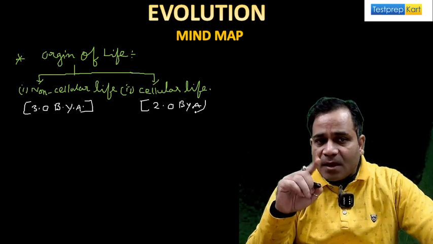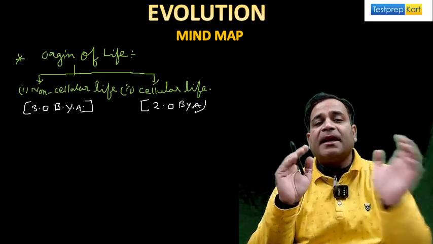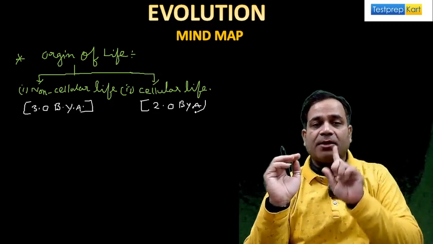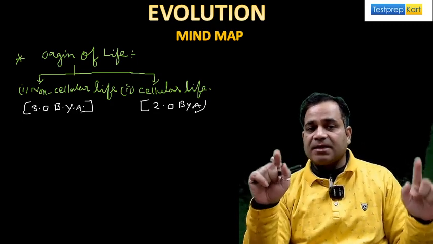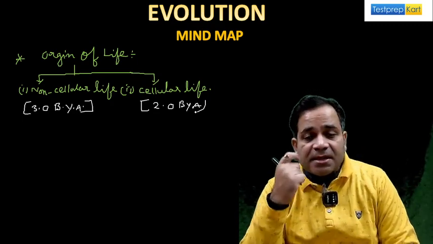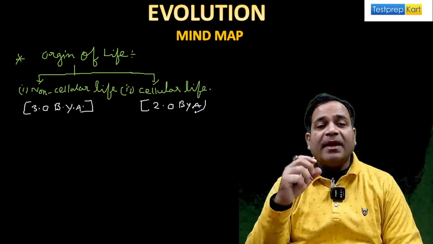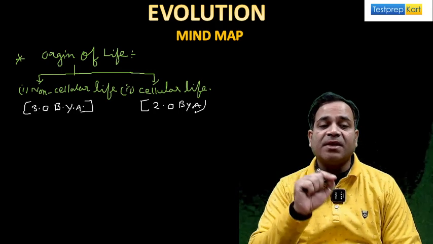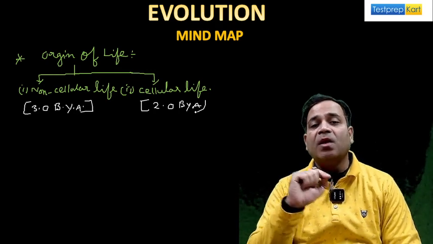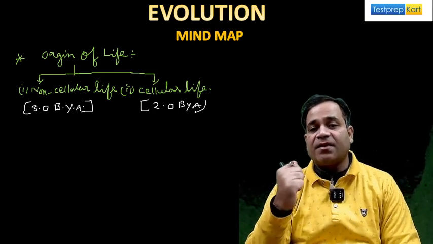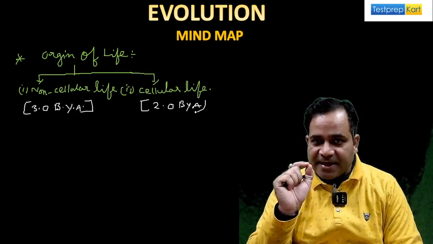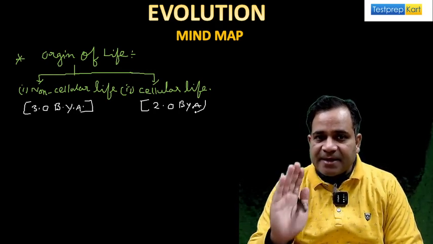Now see what I'm saying. I'm saying that the origin of life is in two ways. One is non-cellular life. The second one is cellular life. Now the thing that is important to know here is that this non-cellular life will start from 3.0 billion years ago, and the cellular life will start from 2.0 billion years ago, my dear. Correct? Is the thing clear?